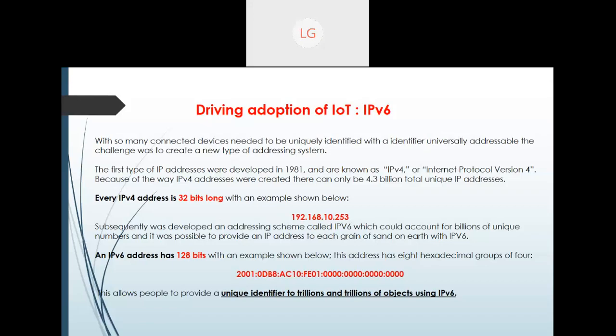Now IP version 6 has 128 bits, and it has 8 hexadecimal groups of 4. Those who have done networking and are interested can see how this hexadecimal IP address works. And this will help us make trillions and trillions of objects using IP version 6. Now I'm moving to the next slide.